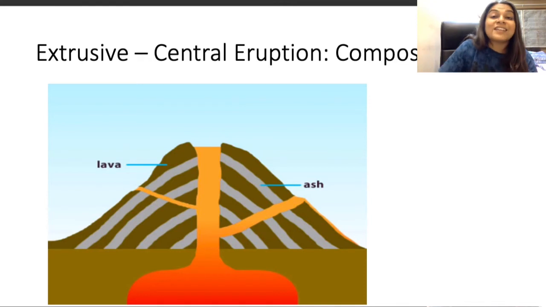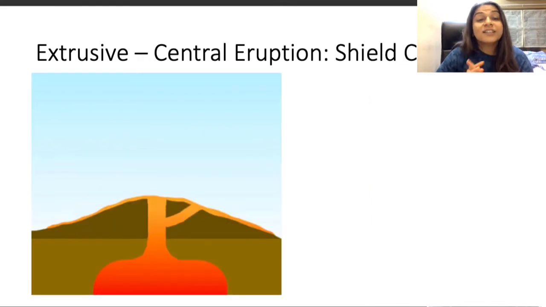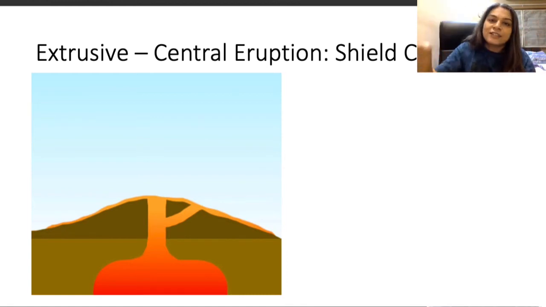Anyway, let's move to the next landform. The next landform is the shield cone. This is when the hotspot phenomenon happens. This is basically a centrally erupted volcano, but it has basic lava flowing, which is why it is not going to accumulate and have a huge height, but it is going to spread. But since it is still going to form some height because there is some accumulation, it is going to look like a shield, which is why it is called a shield cone.